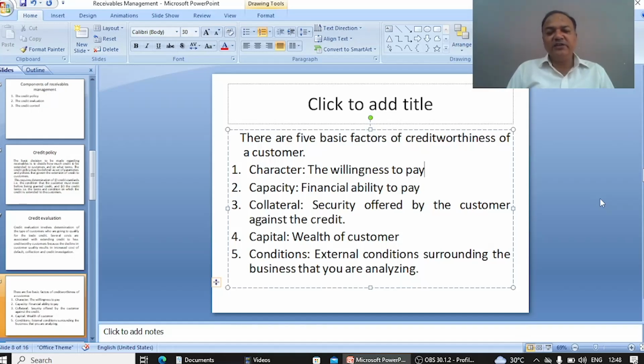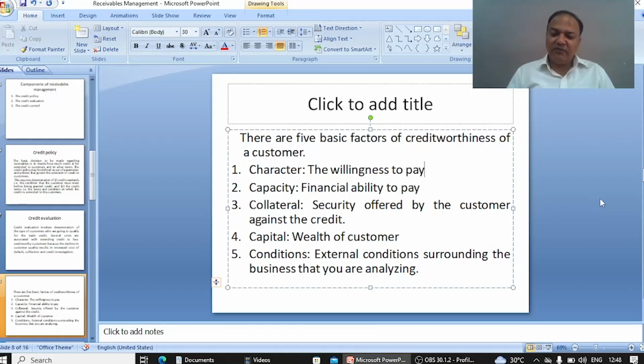Next one is conditions. Conditions means external conditions surrounding the business that you are analyzing. If conditions are favorable for the business, it means the probability of earning profit is very high. If the probability of earning profit is high, it means the probability of paying the debt is very high.